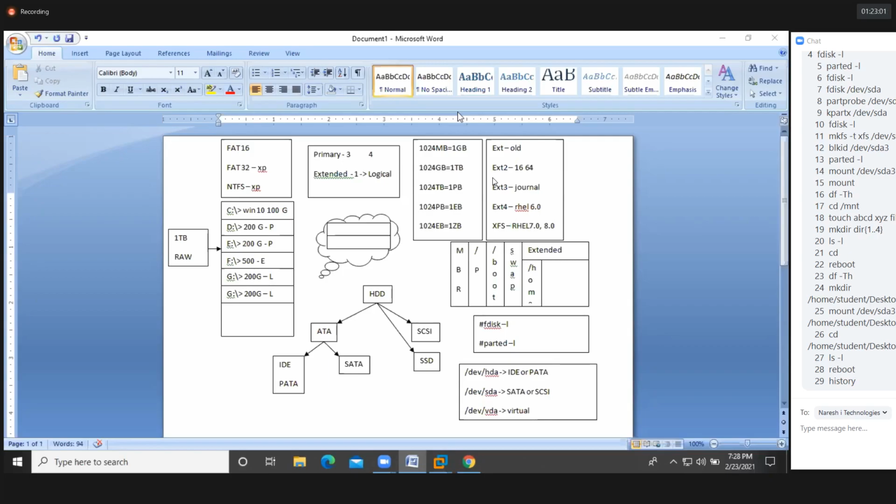From where do we get the pen drive? From /run/media/username. If you want, you can create your own mount point also, there is no issue. But it isn't required for pen drives and DVDs; they automatically get a mount point.